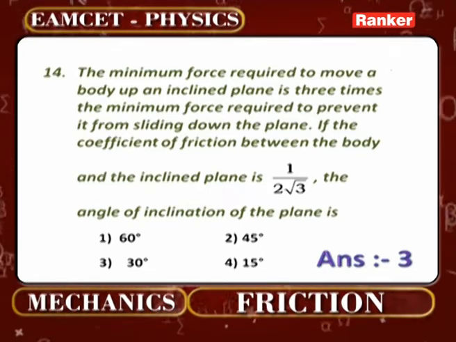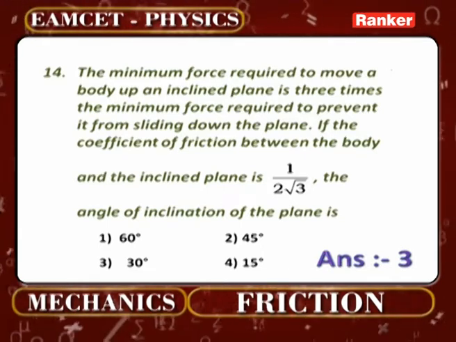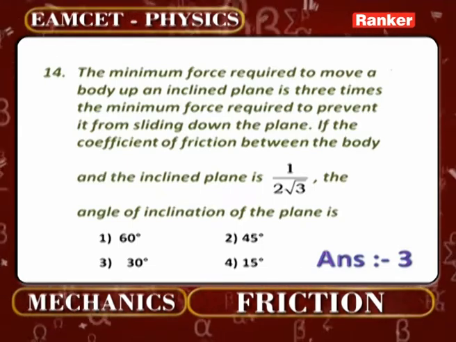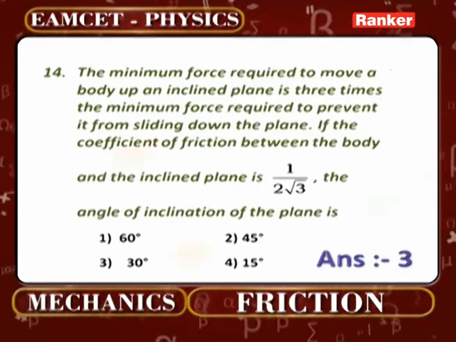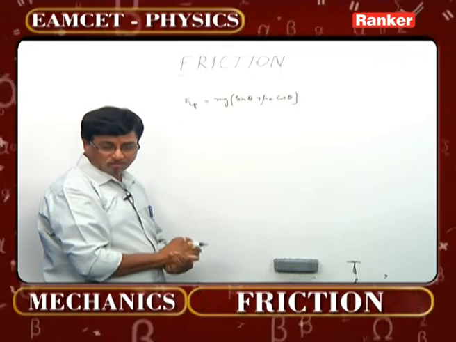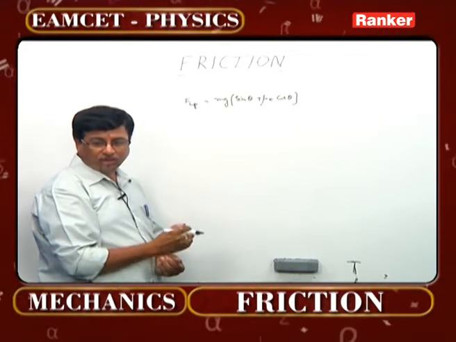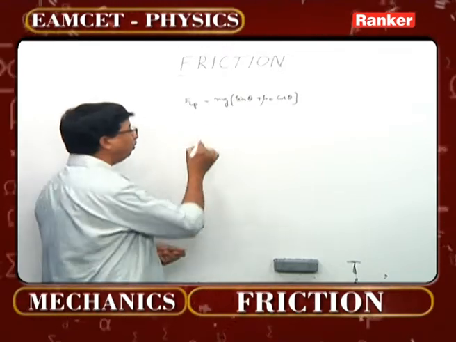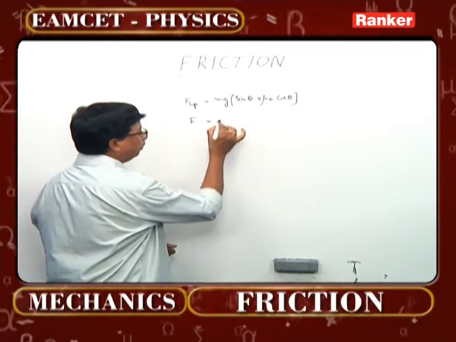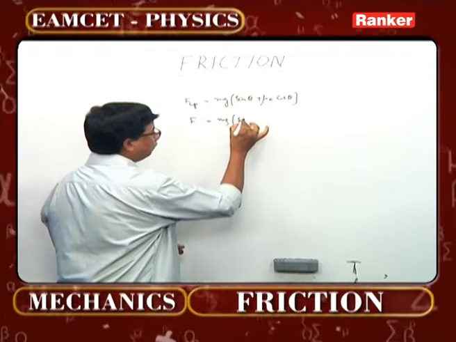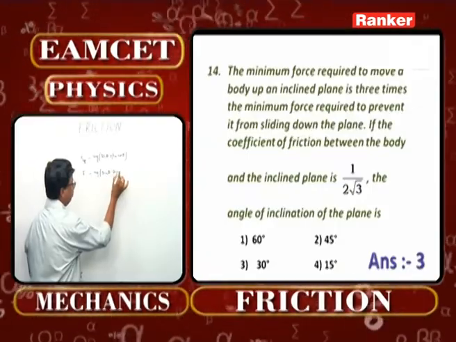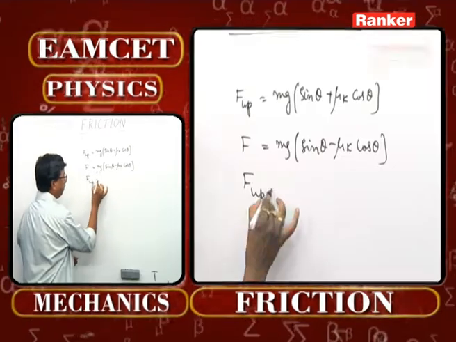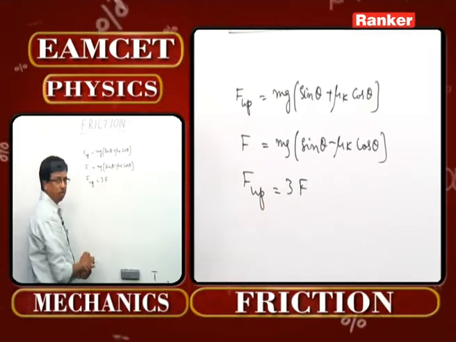Up an inclined plane, what is the formula first of all? mg into sin theta plus mu k cos theta. That is the formula for the force which is required to move up. That is the one point. And it is equivalent to what? 3 times the minimum force required to prevent it from sliding down. The force to slide down is going to be mg into sin theta minus mu k cos theta. Now according to this given problem, F up must be equal to 3 times the value of F down.